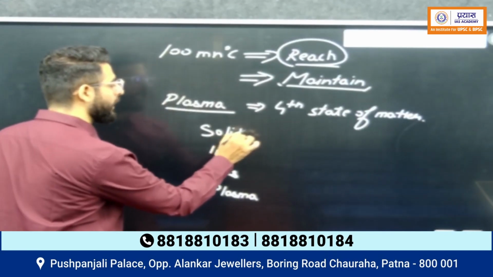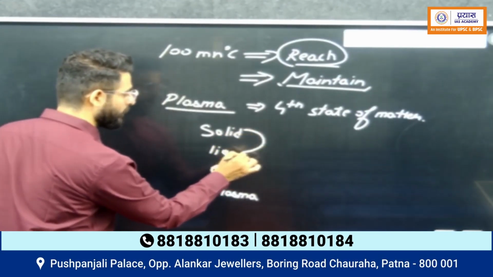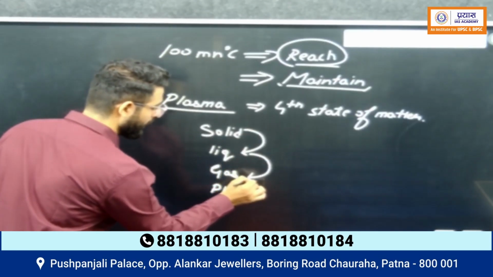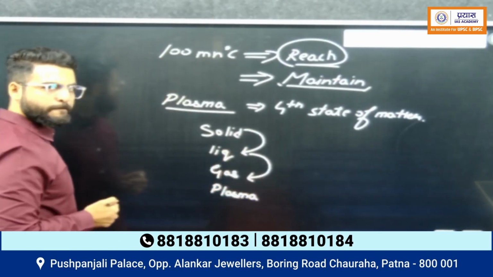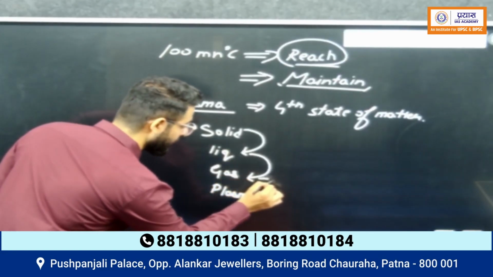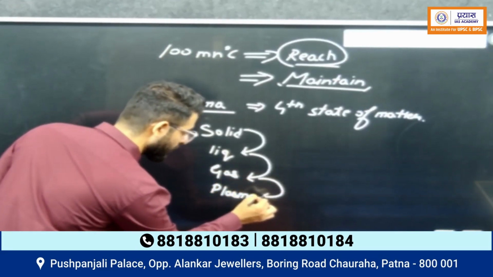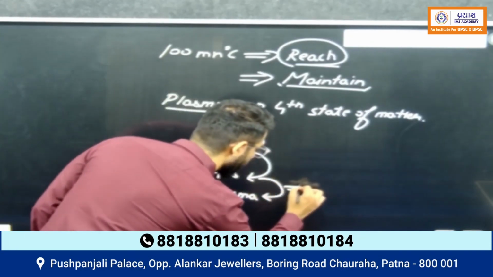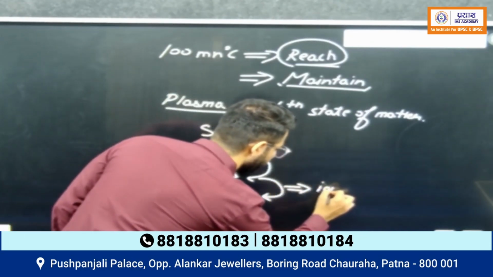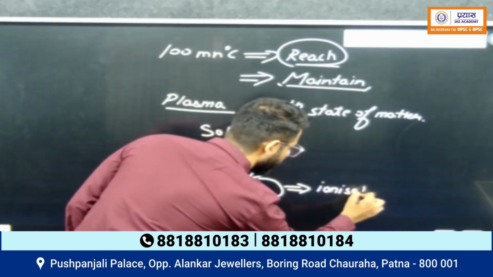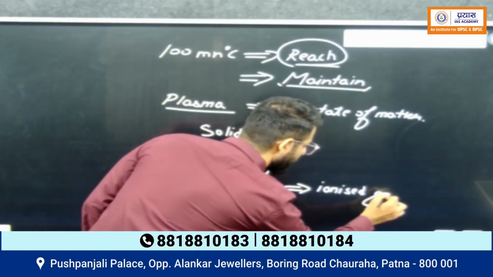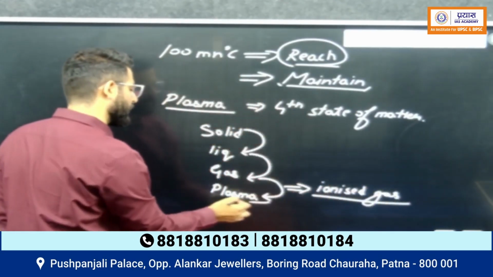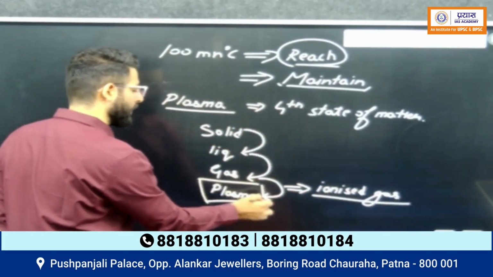When we add heat to a solid, it becomes liquid. When we add heat to a liquid, or increase the temperature of a liquid, it becomes gas. And if we increase the temperature of a gas or add heat to it, it becomes an ionized gas. This ionized gas, which is at very, very high temperatures, is nothing but plasma.